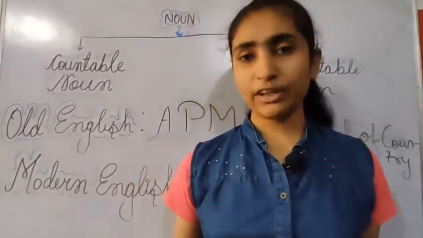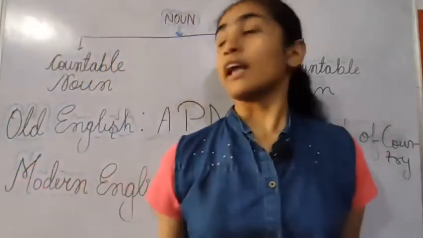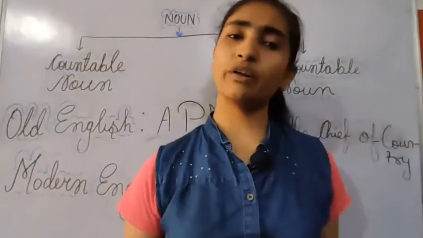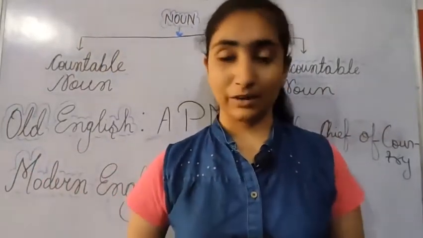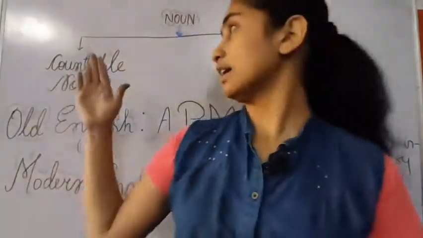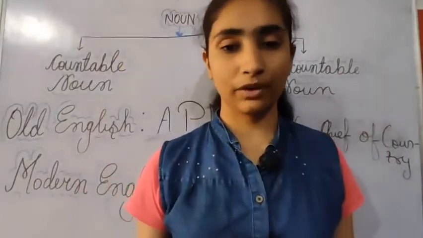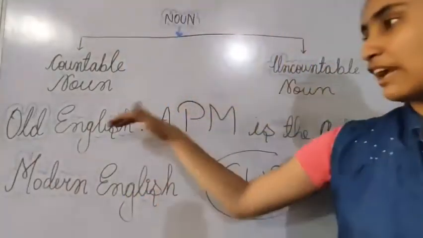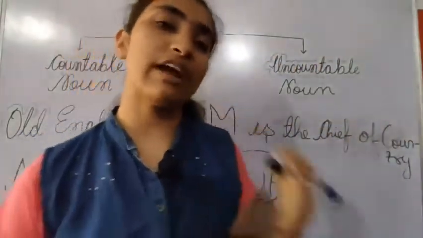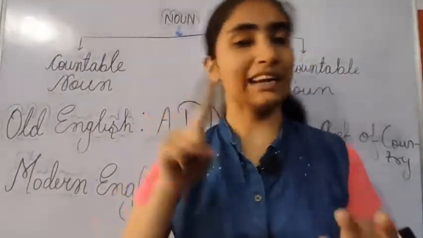And if we talk about the types of noun, then there are two types of noun: countable noun and uncountable noun. So what does countable noun mean and what does uncountable noun mean? Countable noun means the things that can be counted, and uncountable means the things that cannot be counted. Well guys, if we move to the Old English grammar, there are 5 types of noun: common noun, collective noun, proper noun, material noun and abstract noun.